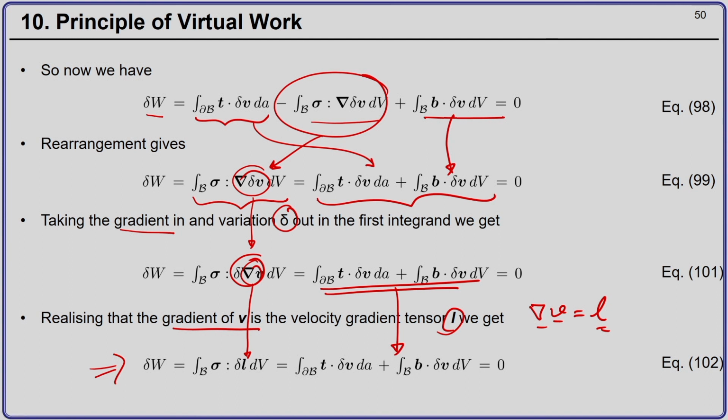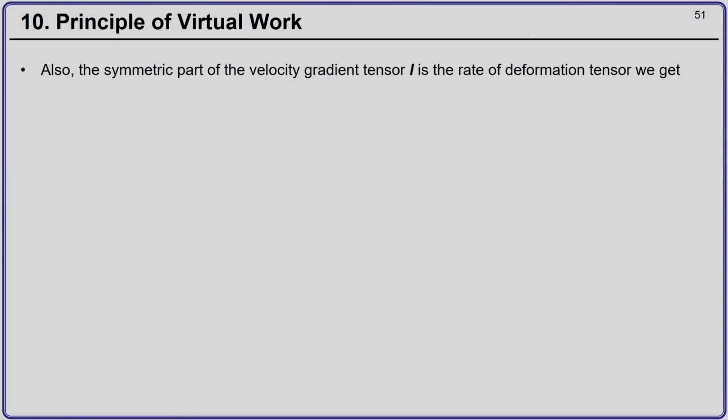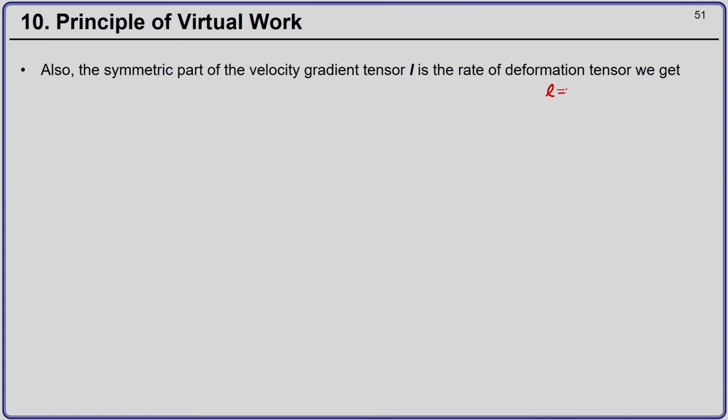Now, the next thing I notice: the velocity gradient can be decomposed as a sum of a symmetric part, that is the rate of deformation tensor d, and an anti-symmetric part, that is the spin tensor W. So, L will be equal to d plus W. So, del L will be equal to del d plus del W.